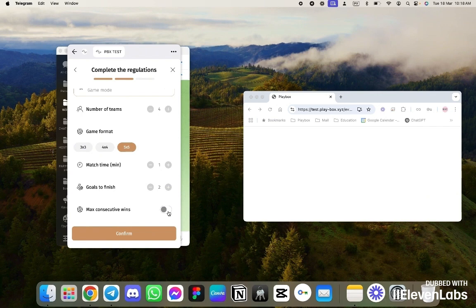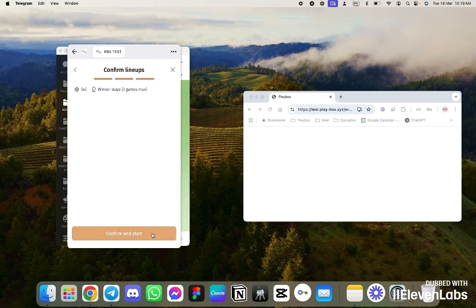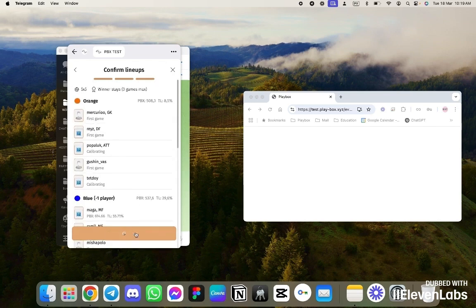And we will also set the maximum number of games the team can stay on the field to prevent situations of strong imbalance where one team constantly plays. So, let's say they can win, but can stay on the field a maximum of 3 times in a row. Confirm. Generate the lineups. Here we'll leave everything as it was.